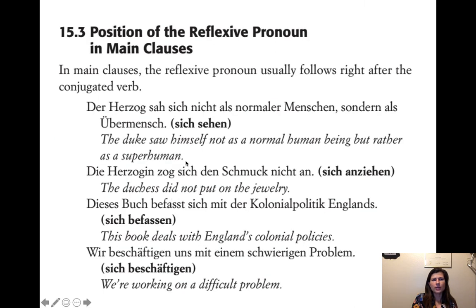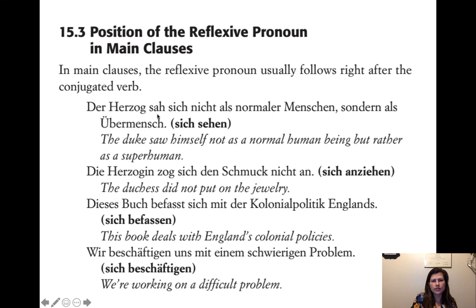And then we have the position of a reflexive pronoun in main clauses. So the reflexive pronoun usually follows right after the conjugated verb. I had simpler examples of this earlier, just to show you without all the clutter of some of these sentences. But here are some more complex examples.